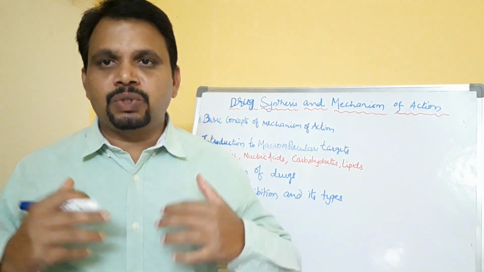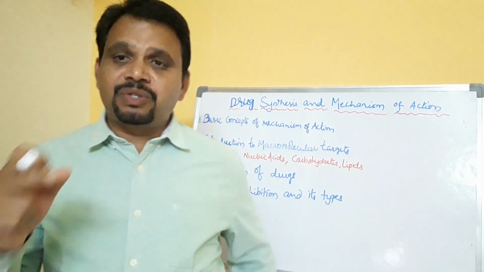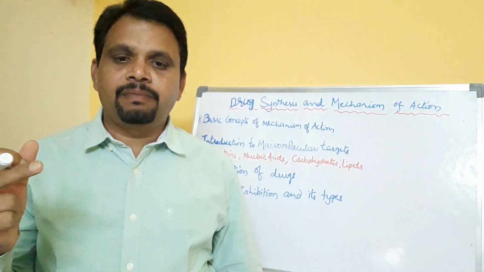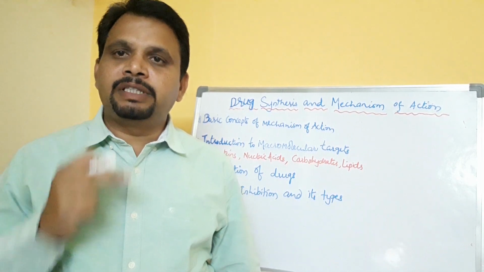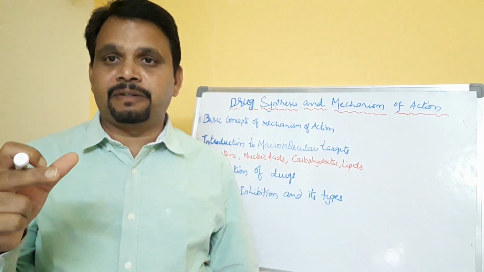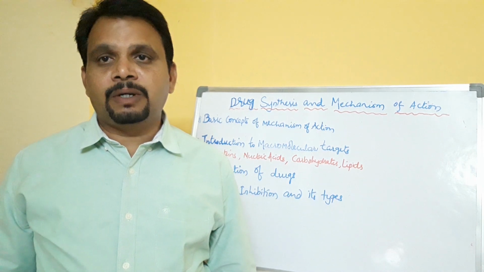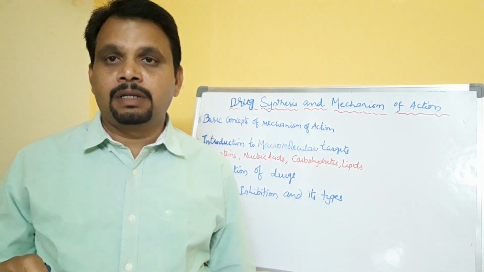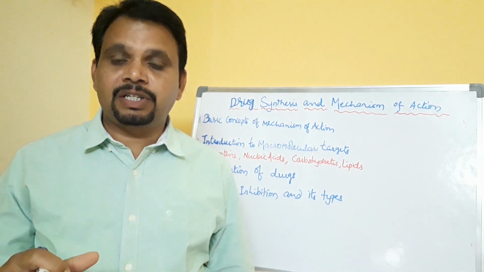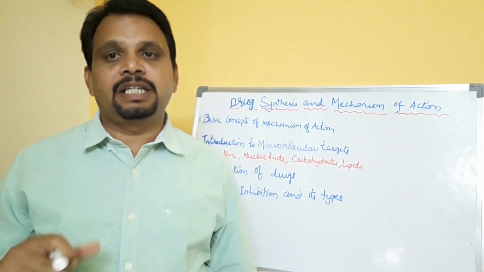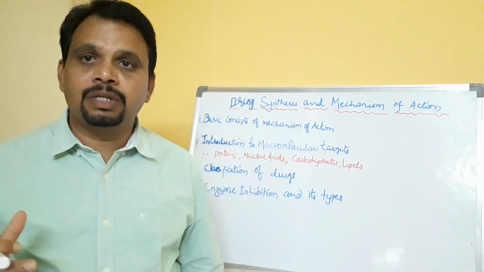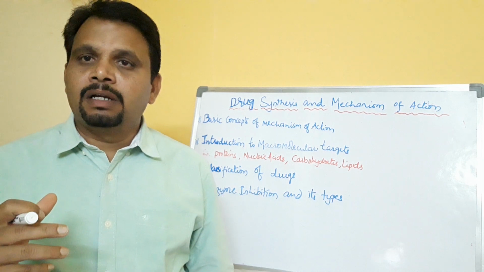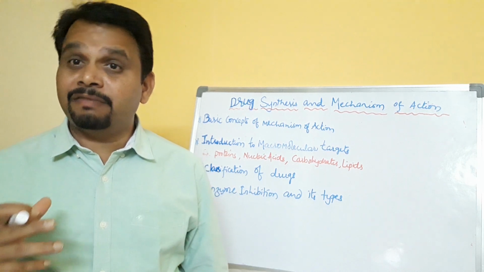So aspirin goes into our body and interacts with cyclooxygenase, which is an enzyme, with the mechanism of irreversible inhibition, and stops the production of prostaglandins and thromboxanes. So finally, the pharmacological effect is reducing the pain and inflammation. So that's what happens when aspirin is taken as a drug. So that is the mechanism of action of aspirin.